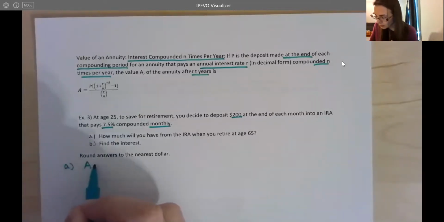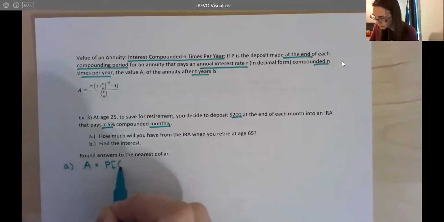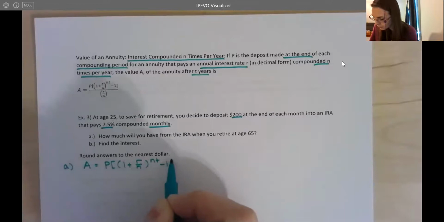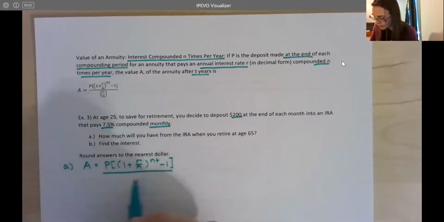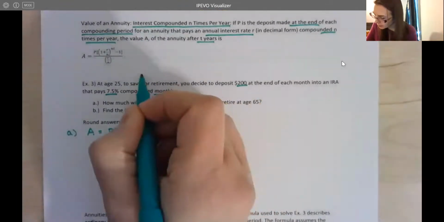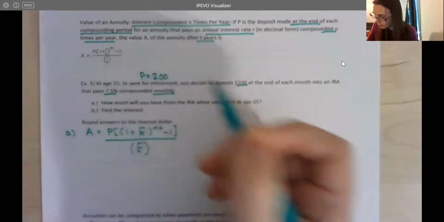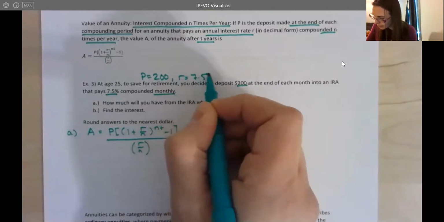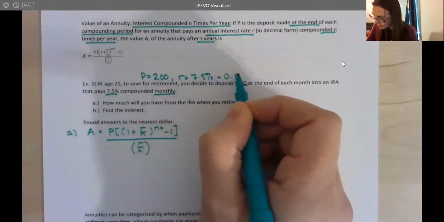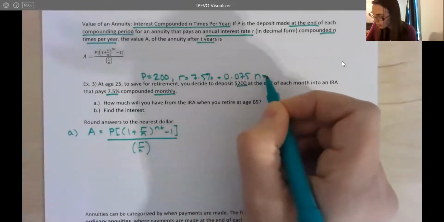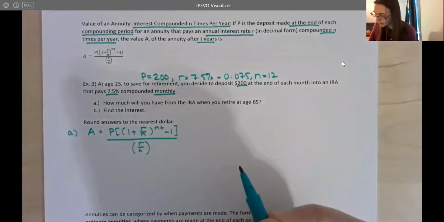All right, so here's my formula. I always like to rewrite my formulas. I just find it helps me focus a little bit better. And I'm going to fill in my values. So for this example, my P is 200. That's how much we're depositing each month. My rate is 7.5%, and in decimal form is 0.075, moving that decimal 2 spots left. Our n is 12 here because we're compounding monthly.